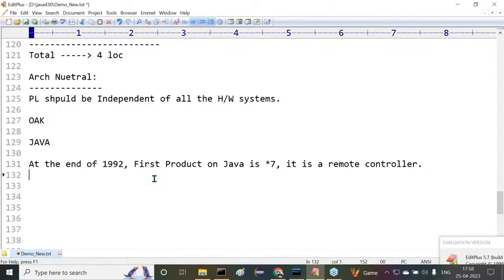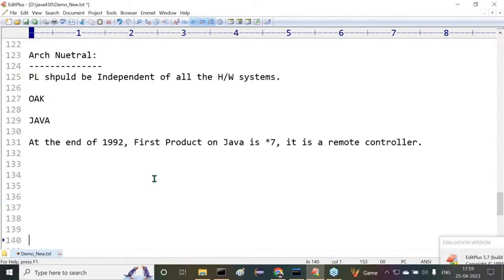Yes, sir. All of you are getting it or not? What I'm telling there. The very first product on the base of the Java is what there? Star 7. Sun Microsystems has waited nearly 1.5 years of time to find a customer for what there? The Star 7. But they did not identify even a single customer for the Star 7. It's a totally failure product. Good. 1.5 years of time.